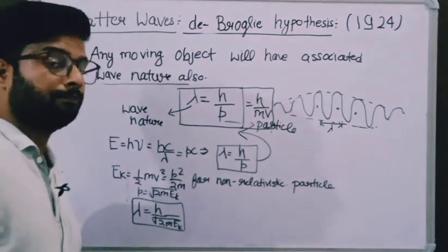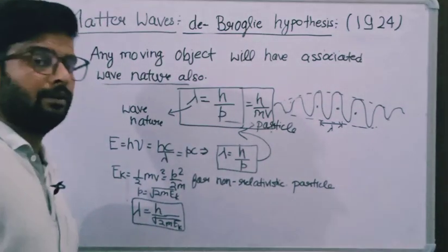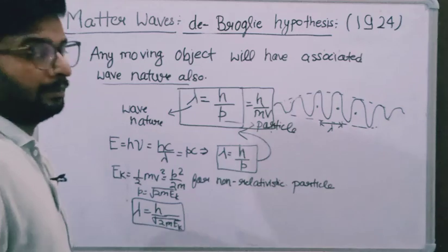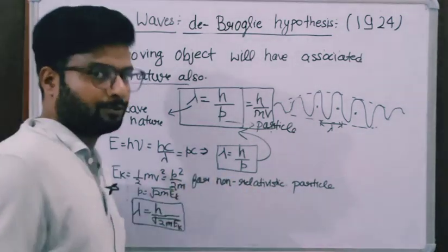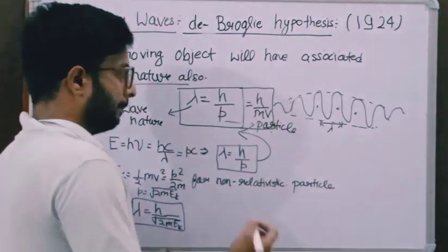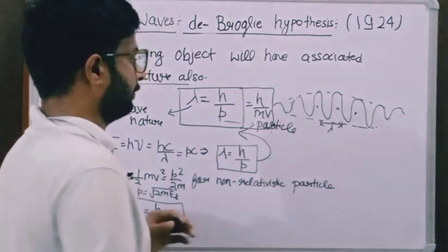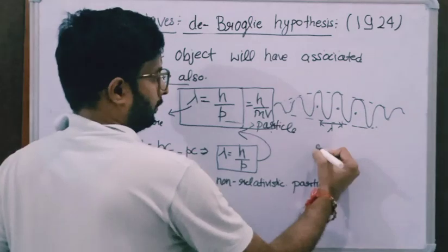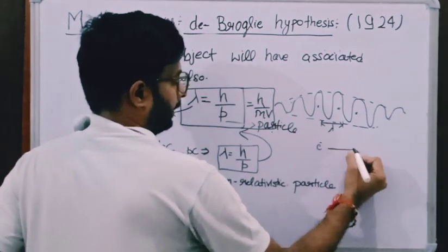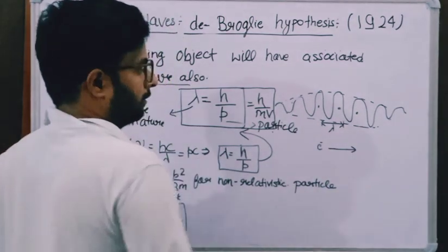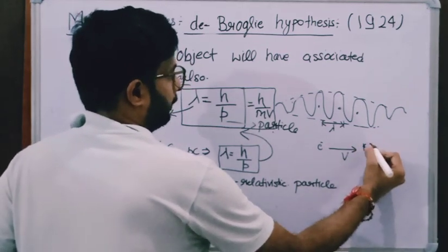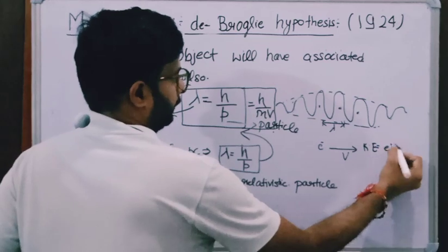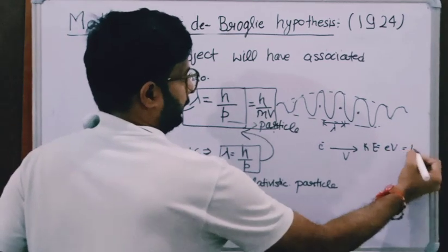But what will be the de Broglie relation in the case of an electron which is having some potential? For example, we have an electron and we are accelerating this electron with some potential V. Then the kinetic energy of that electron will be eV, and this is the Ek.